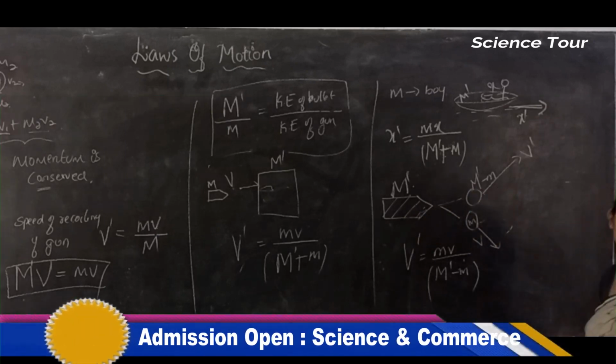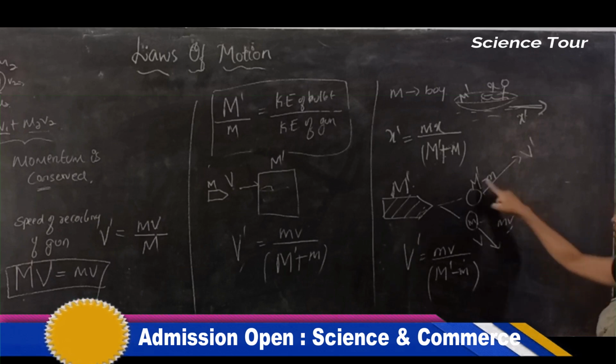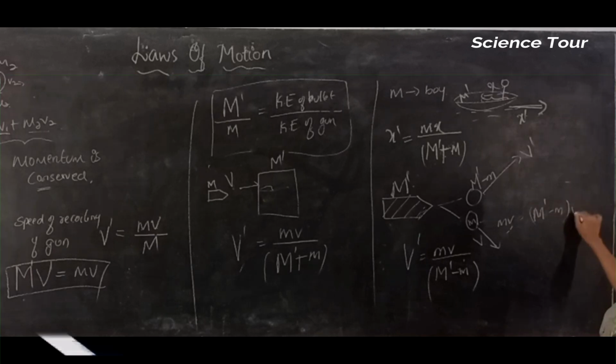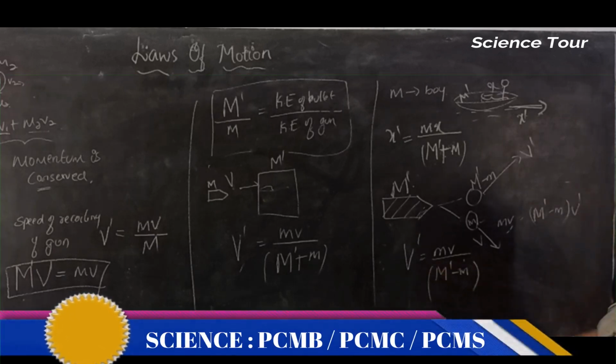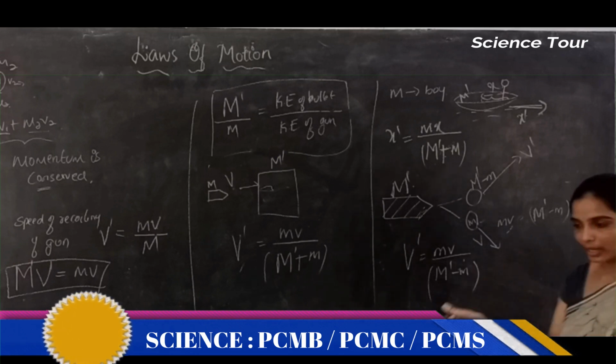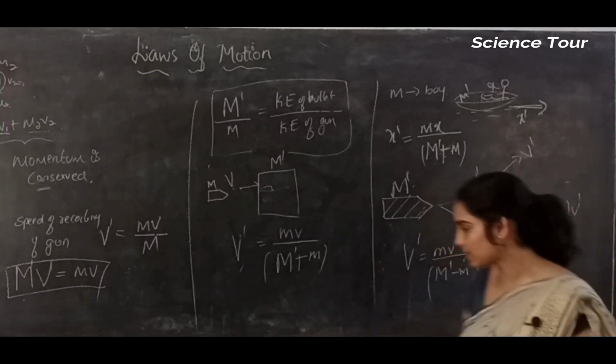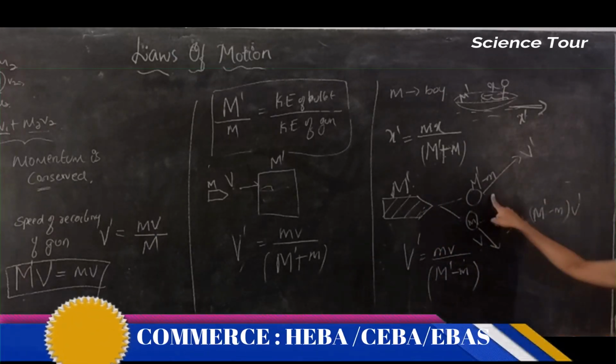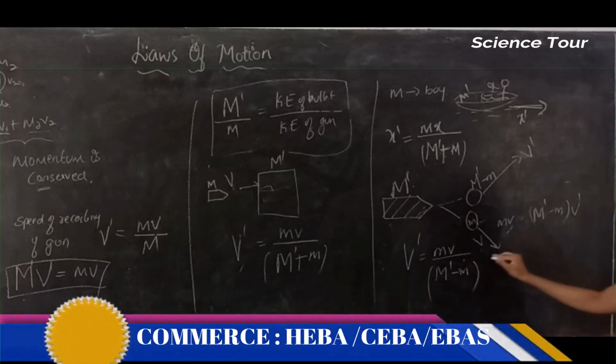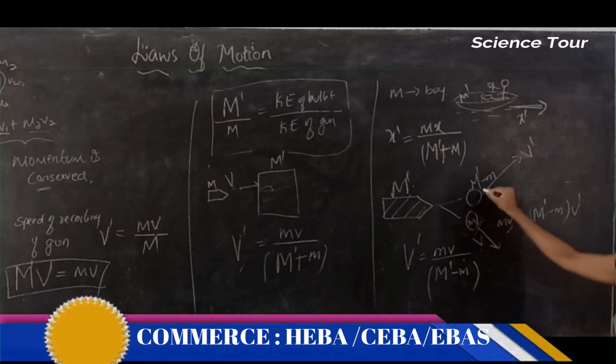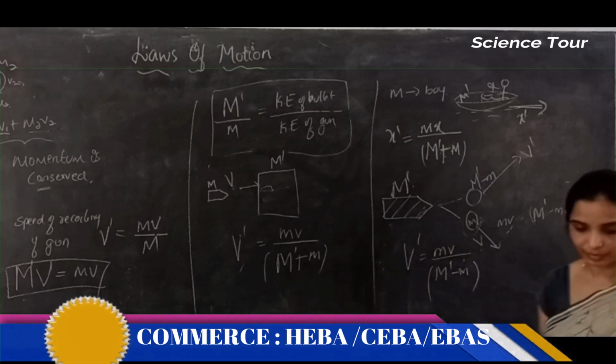Momentum of this should be equal to momentum of this. What is the momentum of this? m into v. What is the momentum of the other? M dash minus m into v dash. So v dash is equal to m v divided by M dash minus m. A shell exploding into two parts where one part has velocity v, the speed of the other part is the momentum of this divided by the mass of this.